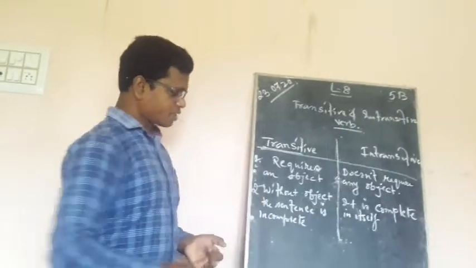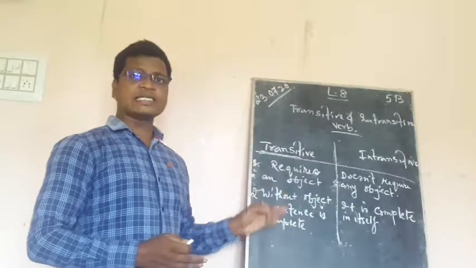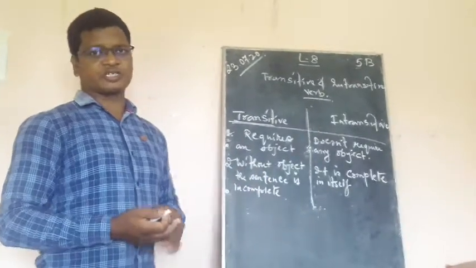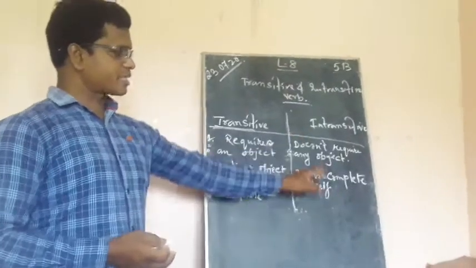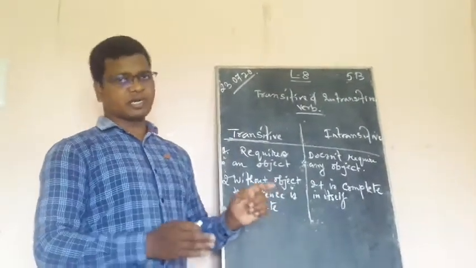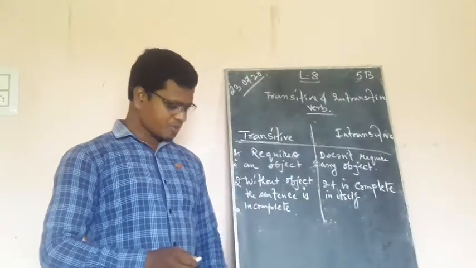The second difference is that the meaning of the sentence is incomplete without the presence of an object in a transitive verb, whereas on the other side, the sentence is complete in itself. So remember these two things.